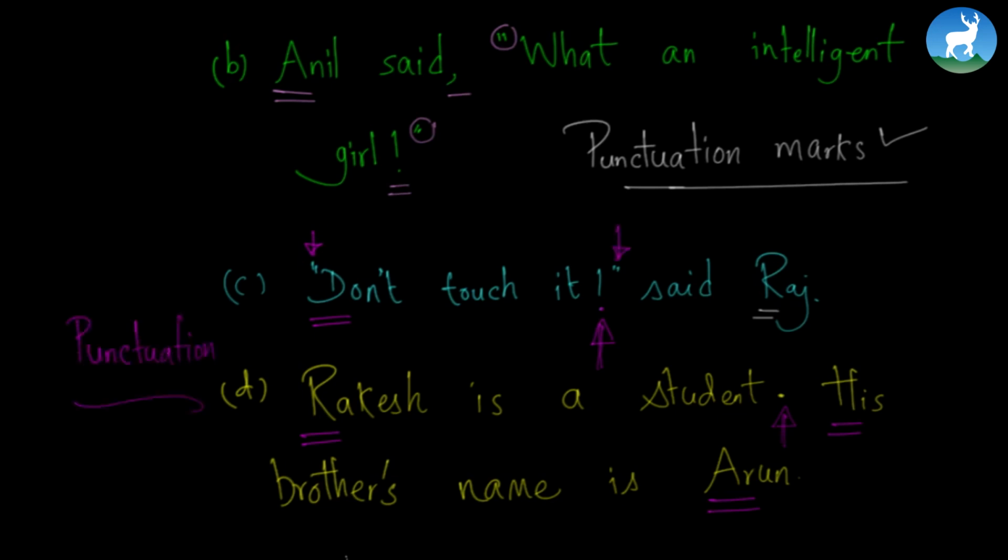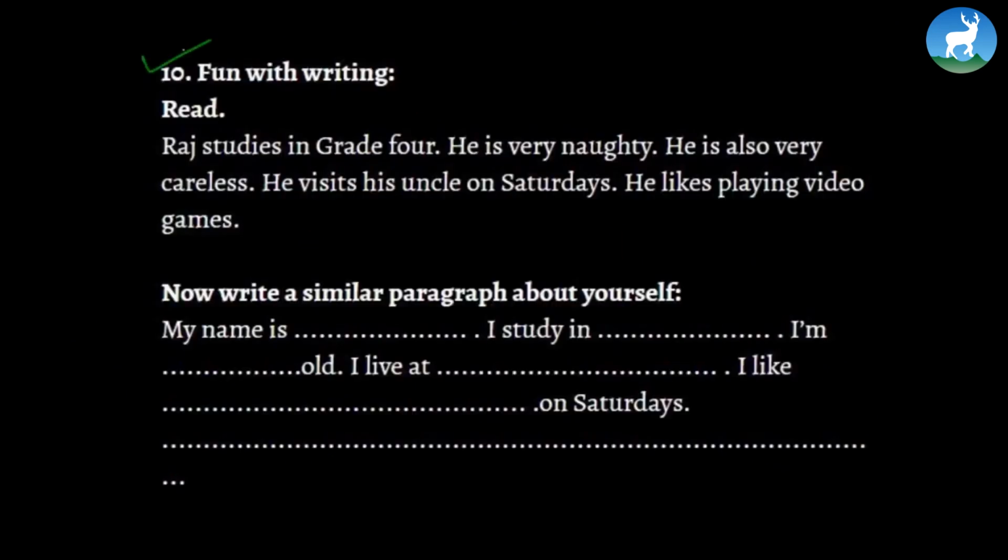Right, let's go to the writing portion now. So fun with writing. Let's read something first and we'll write a similar thing later on. Let's read this. Raz studies in grade 4. He is very naughty. He is also very careless. He visits his uncle on Saturdays. He likes playing video games. Now write a similar paragraph about yourself.